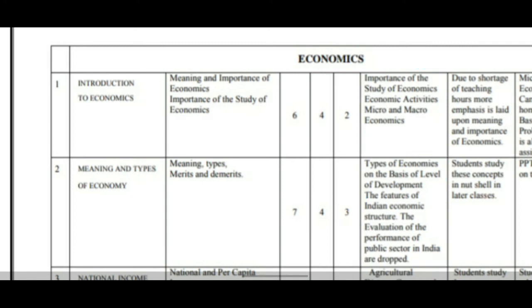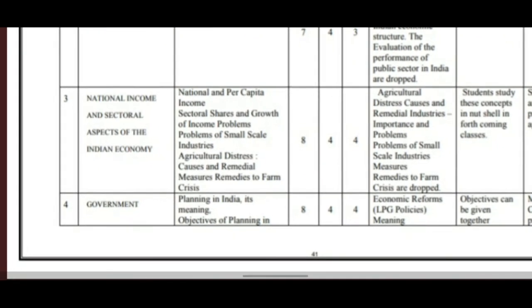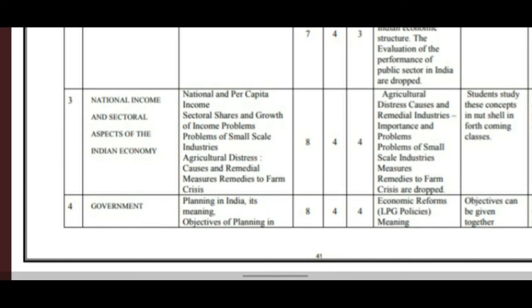Next, it is national income and sectoral aspects of the Indian economy. In this, the subunits are national and per capita income, sectoral shares and the growth of income, problems of small scale industries, agricultural distress, causes and remedial measures, remedies to farm crisis.